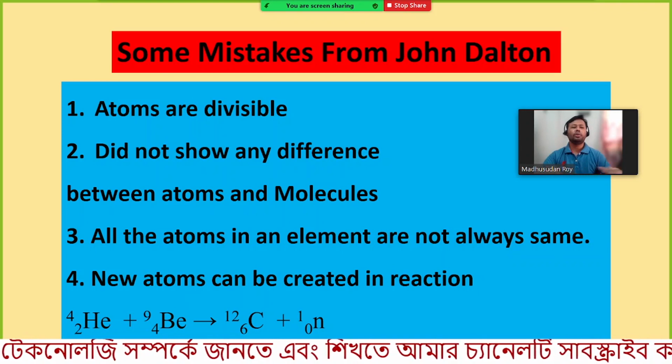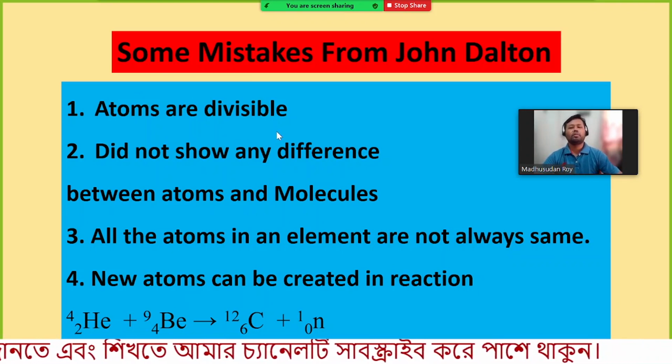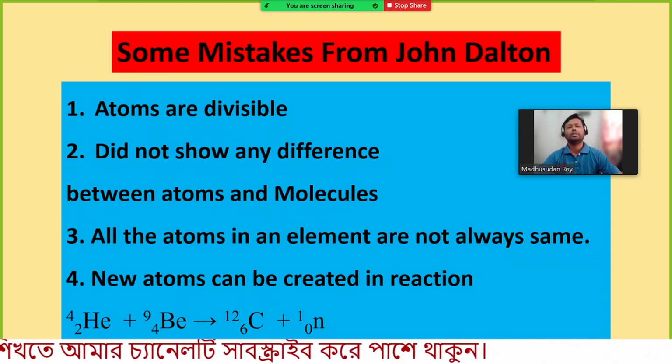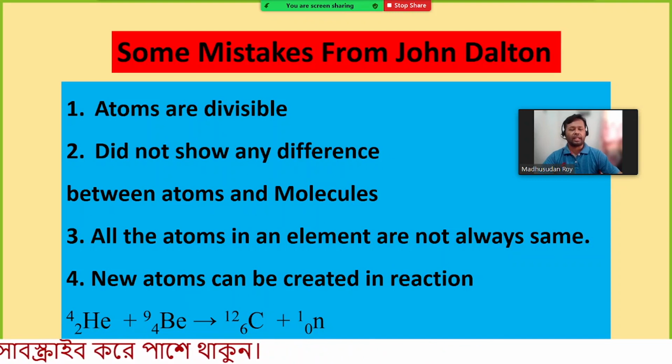But nowadays we know we can get electrons, protons, neutrons, mesons, neutrinos, antineutrinos, several other fundamental particles and also transient particles. So these particles can combine to form atoms. He also did not show any difference between atoms and molecules.